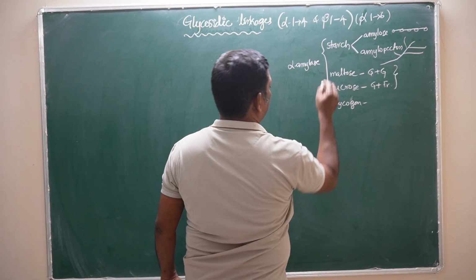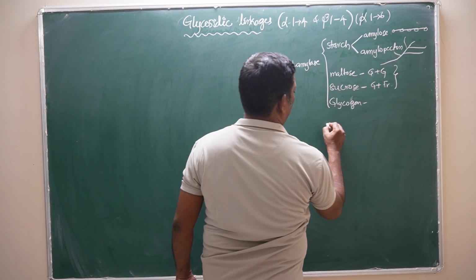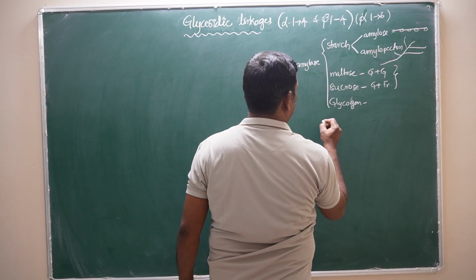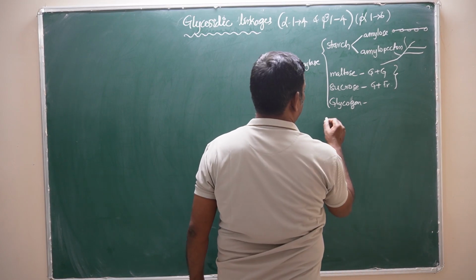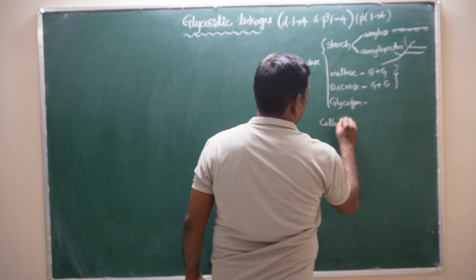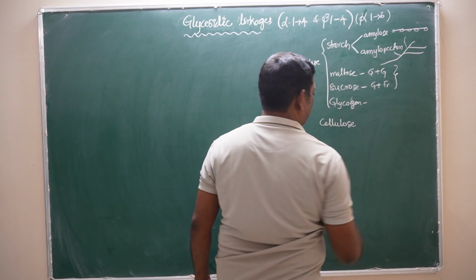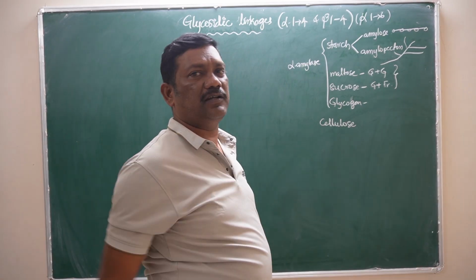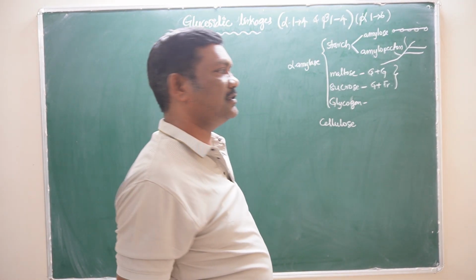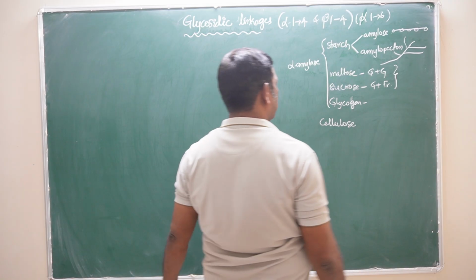Next, in the plant source of food, another type of abundant polysaccharide is there, that is called cellulose. Actually, cellulose is abundant in the plant source of food because all the cell walls in the plants are made up of cellulose.